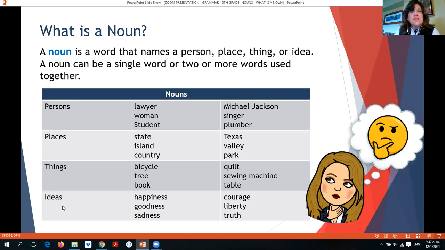Ideas, nouns that are ideas: happiness, goodness, sadness, courage, liberty, truth. Okay, maybe this type of noun is a little bit confusing or difficult to identify, but if you see the examples, you will get it very quickly, because as you can see, happiness is not a thing, is not a person, and it's not a place. So it's an idea, the idea of happiness, for example, or goodness or sadness. Okay, things that are ideas are also nouns. Okay, let's see the next slide.